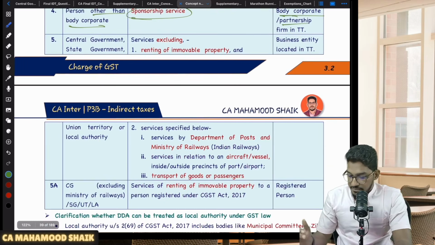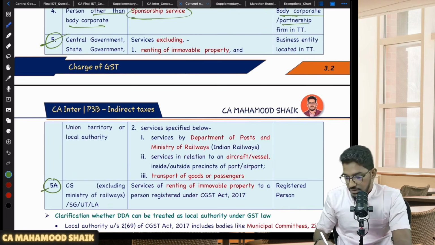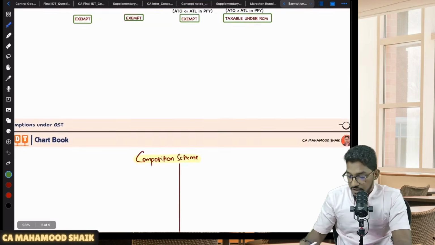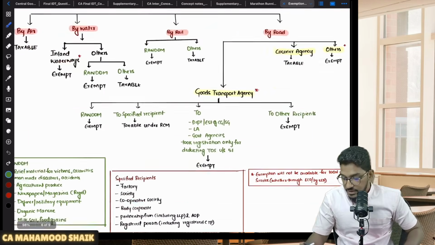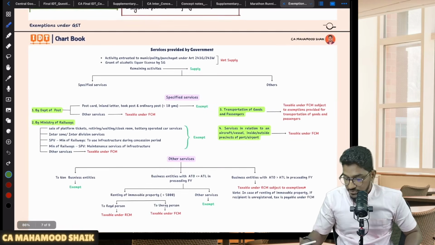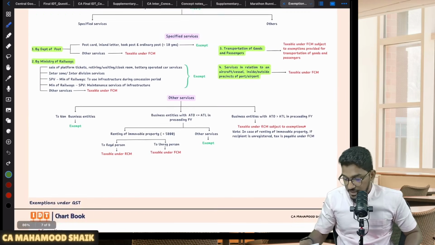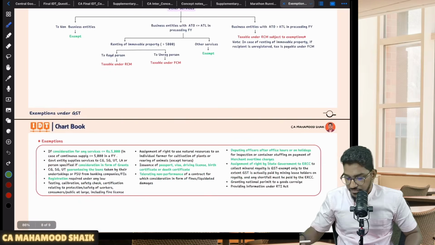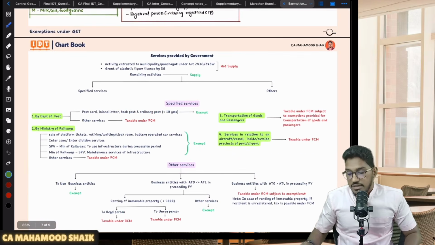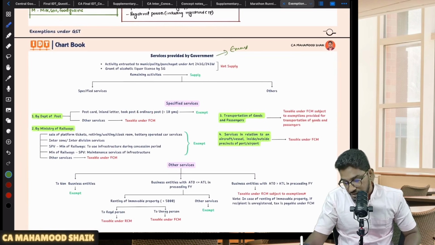Next, we have government related services. You keep this on hold now, because I have a comprehensive chart for government services. As you could see here, services provided by government, I have tried to summarize everything in this simple chart. I will explain this chart in the exemptions chapter.